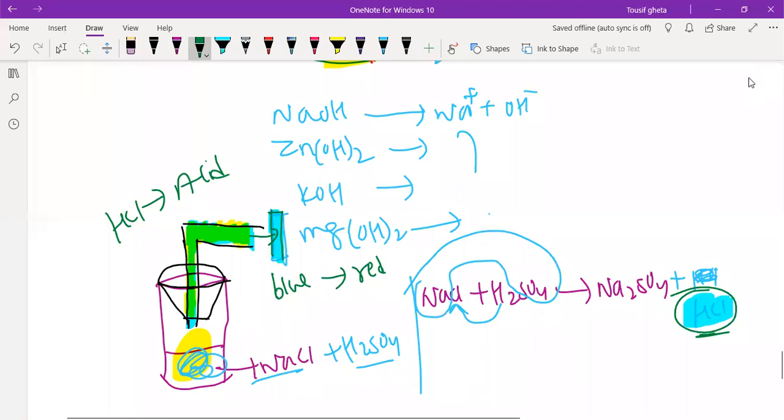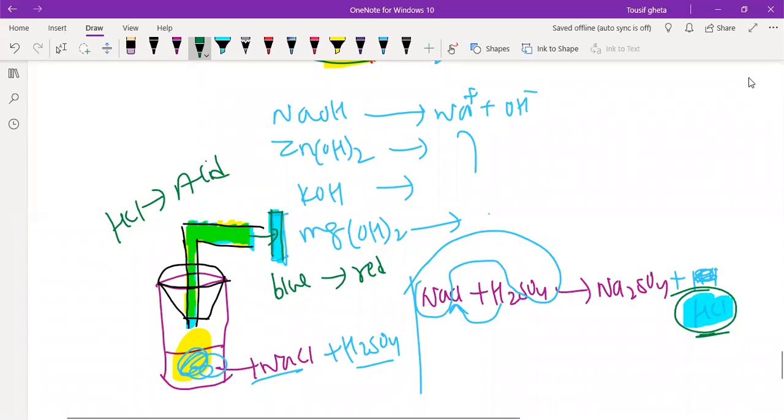It was not changing to red. I thought I had made some mistake, so I repeated it properly, and again I got the same result.